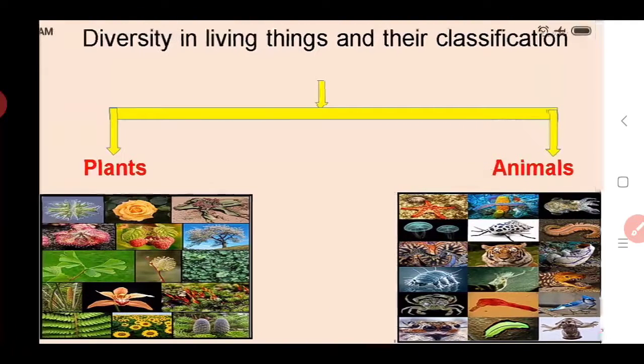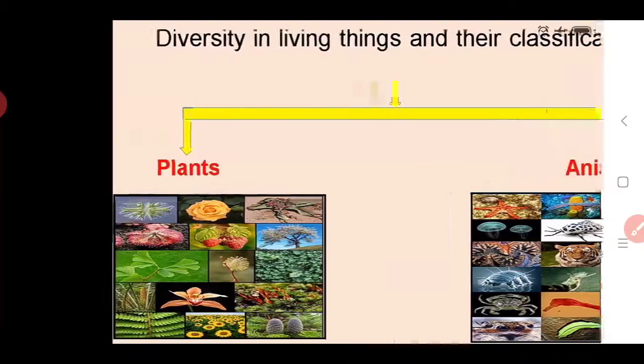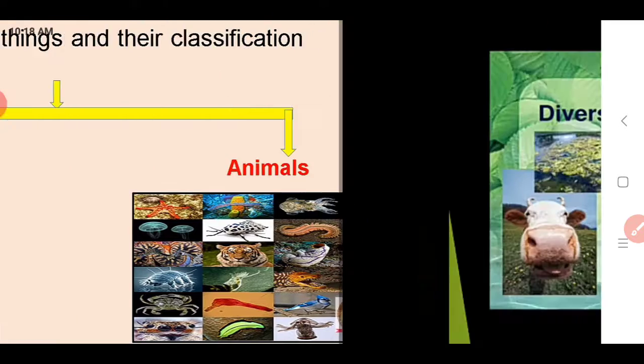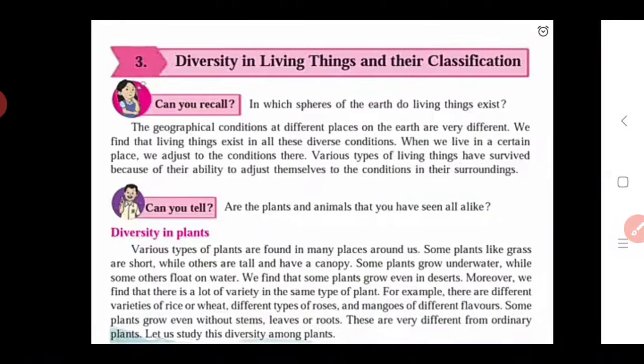So here we see diversity in living things and their classification. We know all living things are classified into plants and animals. So here we see only this type of living organism, that is plants and animals. In the last paragraph we also explain how this diversity in plants is seen.